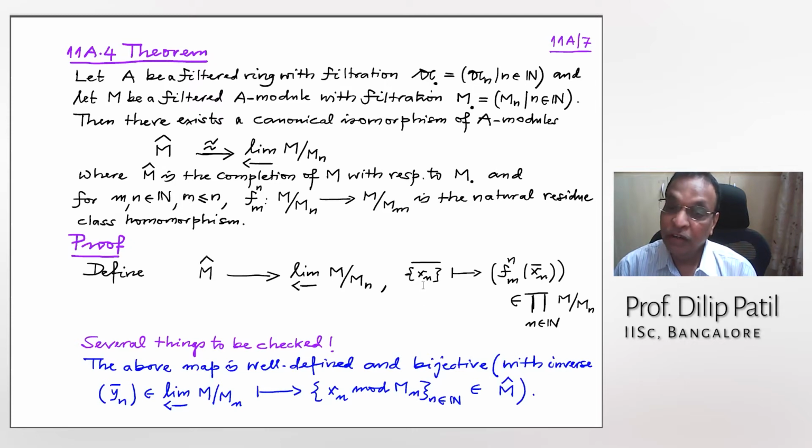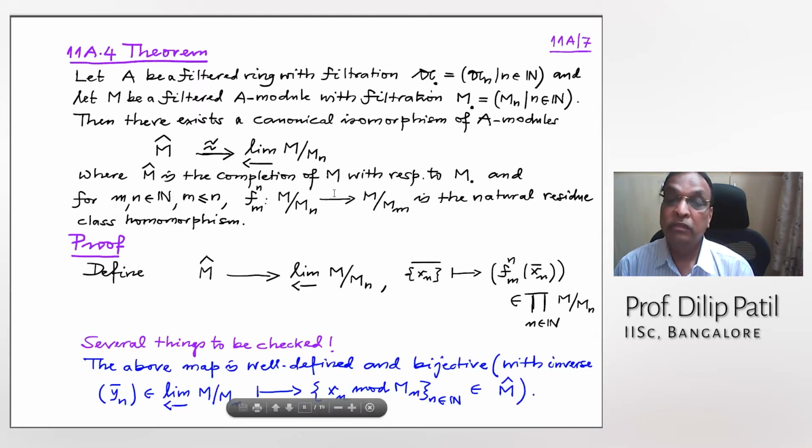And actually, one way to check bijectivity is to define the inverse map directly. So that's why I've written in the bracket with inverse. I've defined the inverse. So what is the inverse? You take an element in the inverse limit, that is the tuple, yn bars, because these inverse maps are like that. They are here and the element here. And where does it map? You take xn mod mn in M cap.